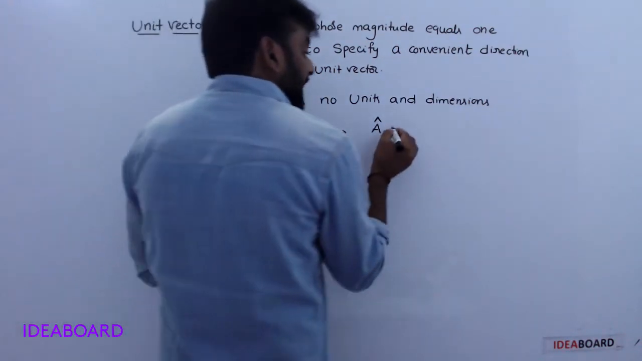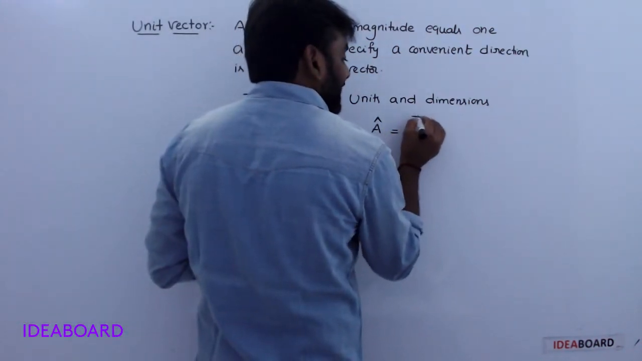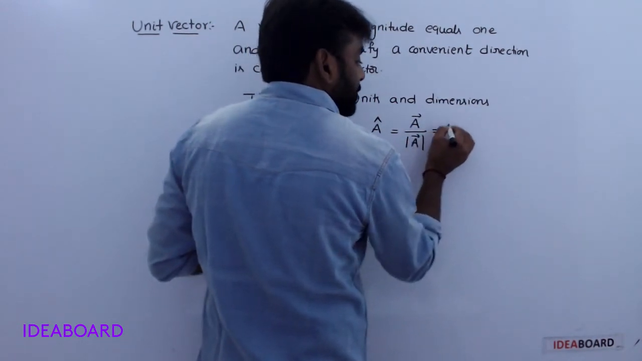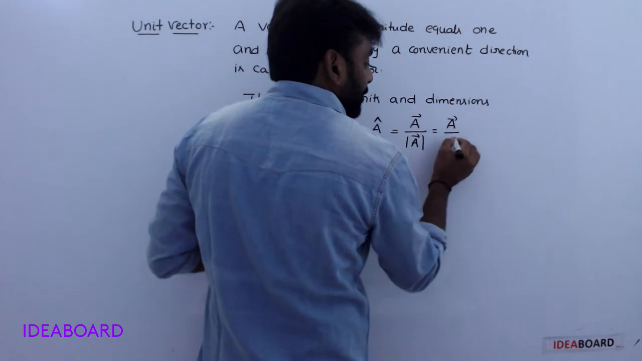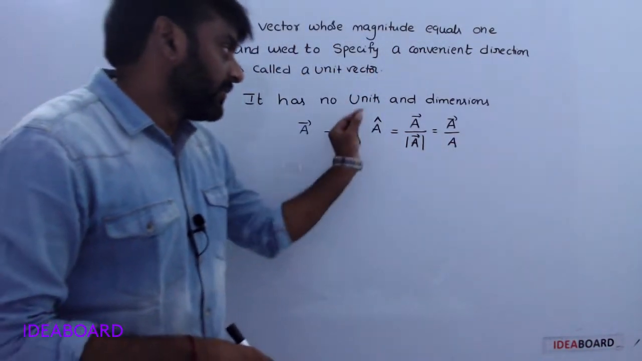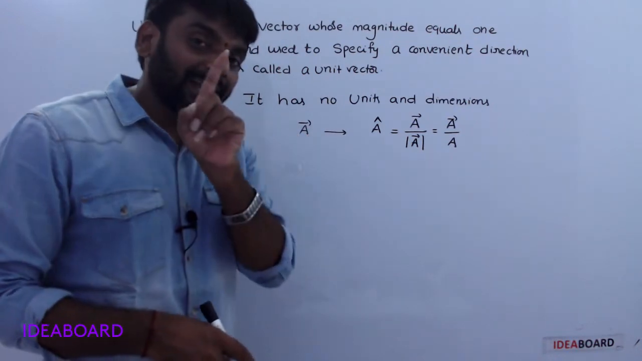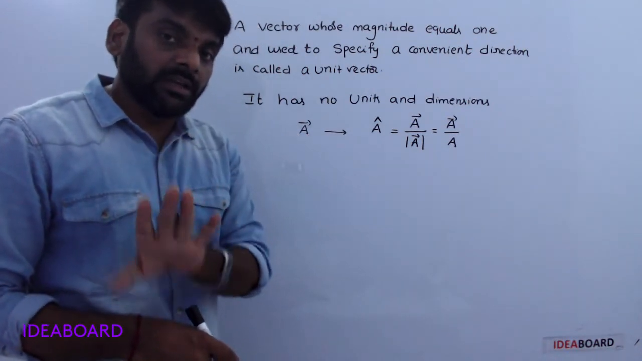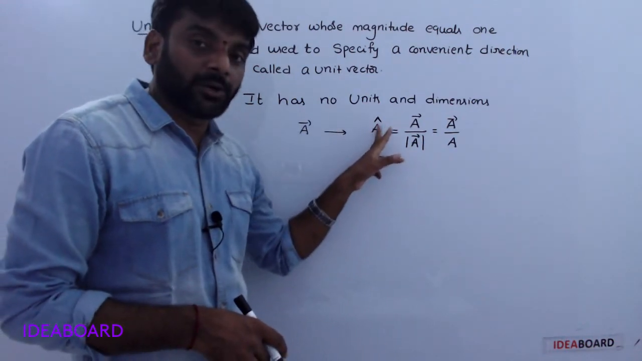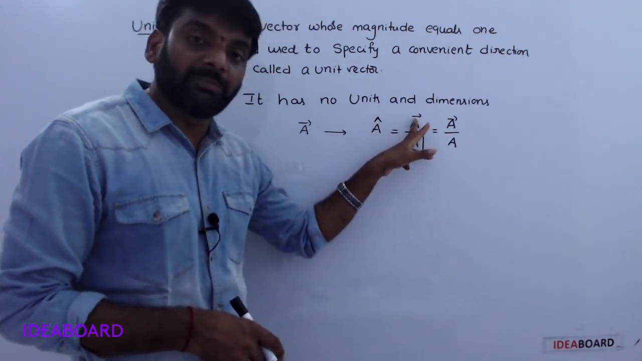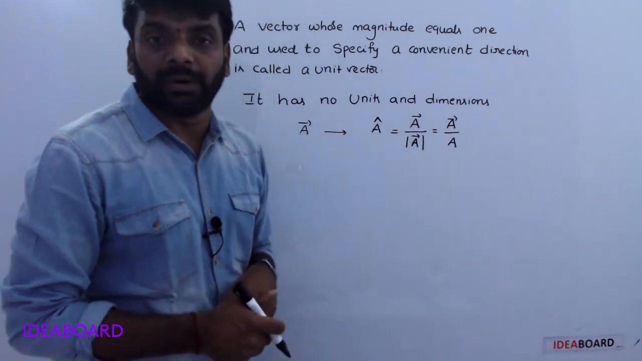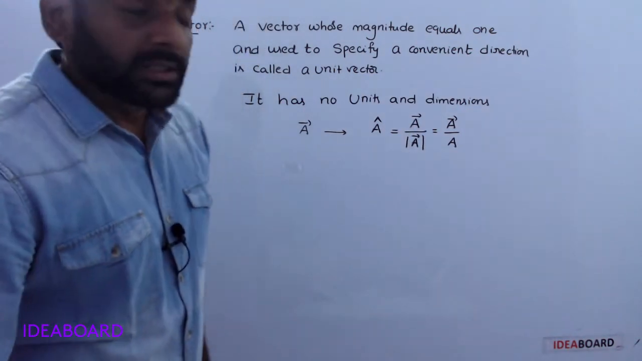It's defined as the vector divided by its magnitude. Vector by its magnitude gives the unit vector. For example, a bar is a non-zero vector and you want the unit vector of a bar. Then a cap is equal to the vector a bar divided by the magnitude of a bar. Understood? Okay.